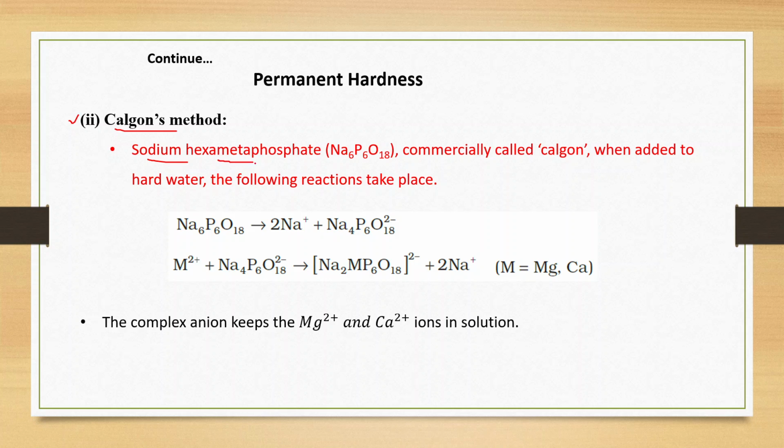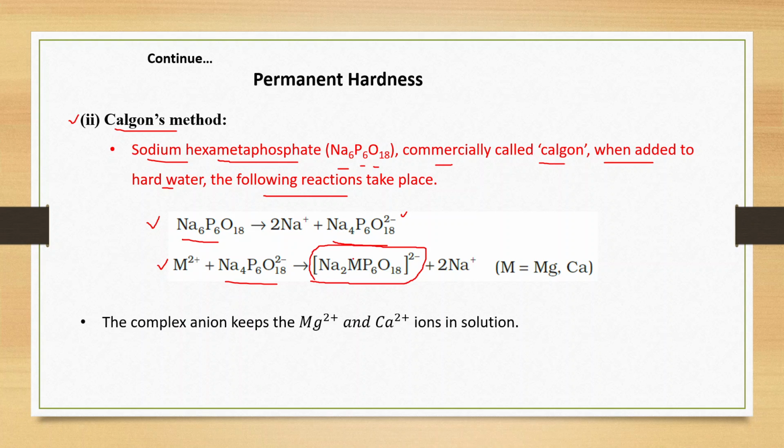Sodium hexametaphosphate, Na6P6O18, commercially called Calgon, when added to hard water, the following reactions take place. First of all, Na6P6O18 gives this ion, Na4P6O18 2-. When this ion reacts with the calcium or magnesium ion present in the hard water, it will form this complex, and this M stands for magnesium and calcium.